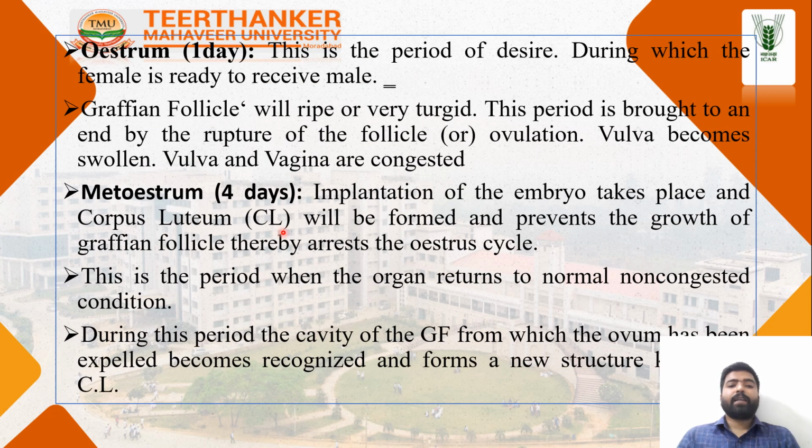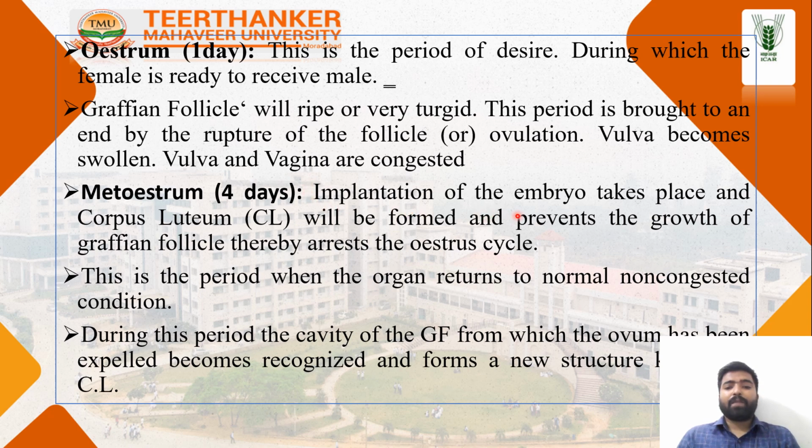Oestrus. It is generally a 1-day period. During this period, the female is ready to receive the male. The graafian follicle becomes very turgid, and this period is brought to an end by the rupture of the follicle, that is, ovulation. The vulva becomes swollen, and the vulva and vagina are congested. Metoestrus. It is a 4-day period.